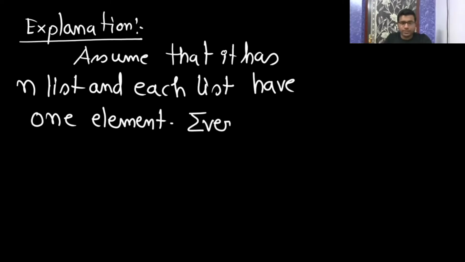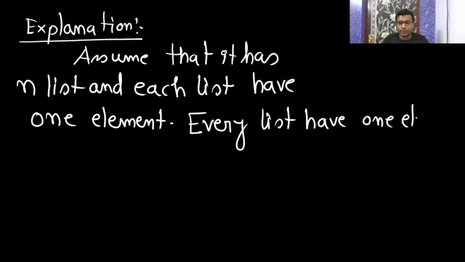Every list has one element, so it is sorted.